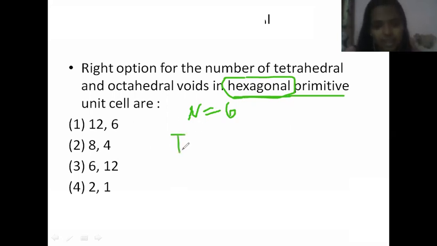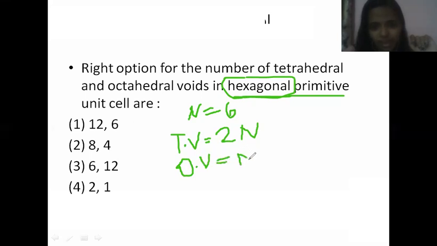I'm writing tetrahedral voids as TV. TV is equal to 2n. This is a very fundamental thing which you have to know from the chapter solid state. Number of tetrahedral voids TV is equal to 2n, and number of octahedral voids OV is equal to n, the number of particles itself.